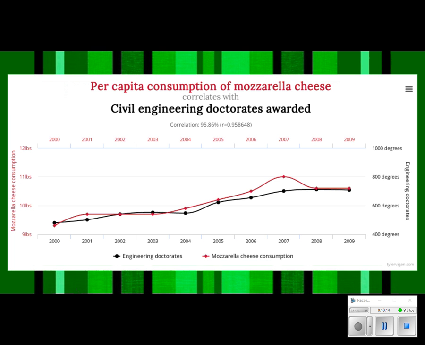All right, per capita consumption of mozzarella cheese, and civil engineering doctorates awarded. All right, guys, we need more civil engineers, so I need you to eat more mozzarella cheese. Think you can do it? 0.9586. Wow, that's really, really strong positive.